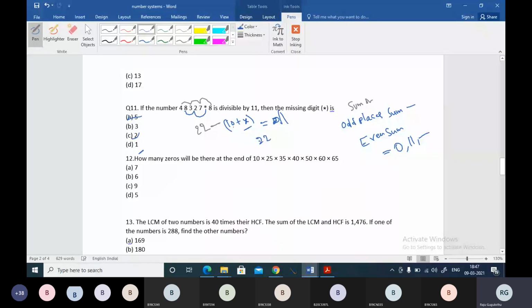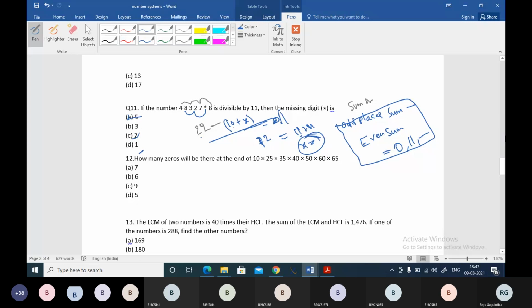You can see 22. The result is 22 minus 10, that is 12. And x has come to this side, 11 plus x. You bring 11 to the left side. Then x will be 1. Right, you can do that, or you can substitute options also in this condition, but this thing should be remembered.